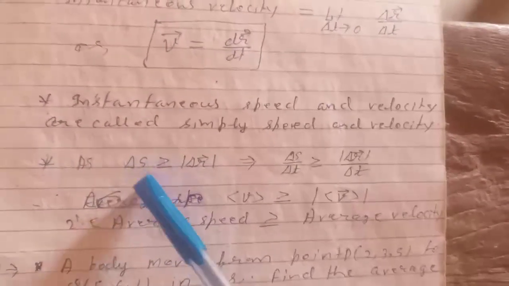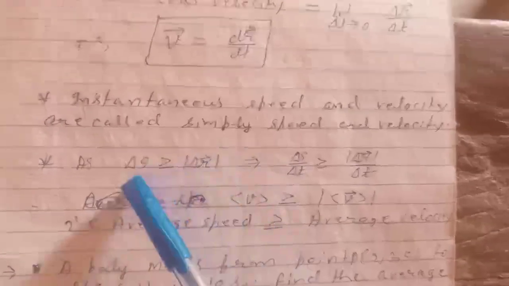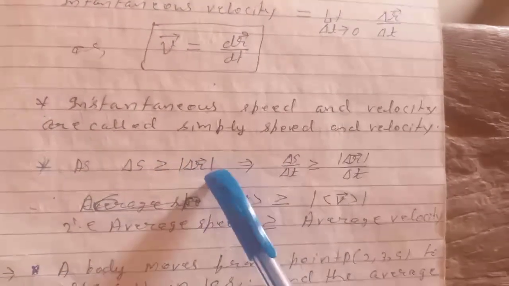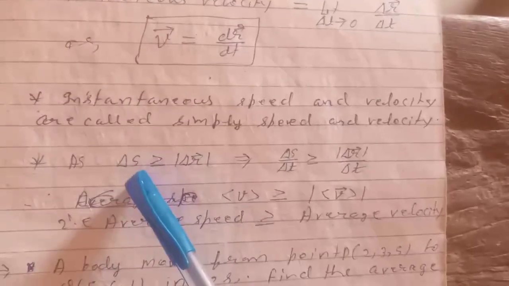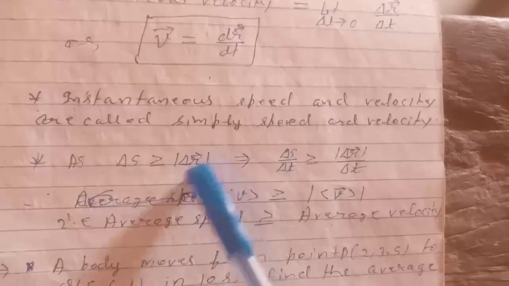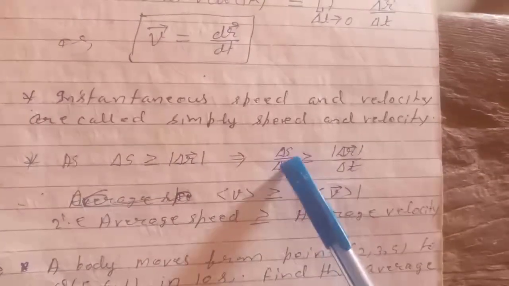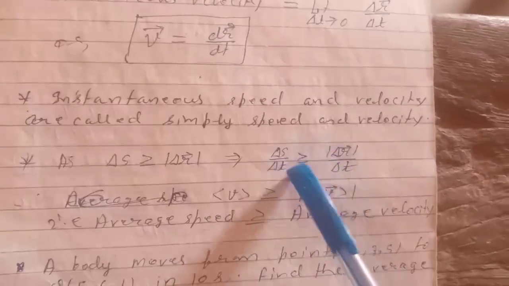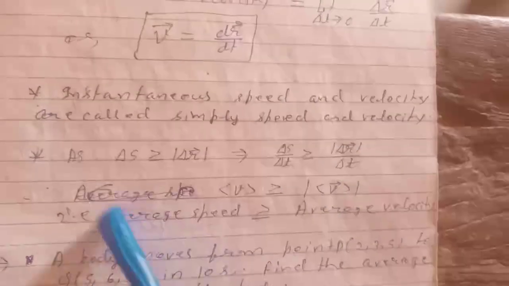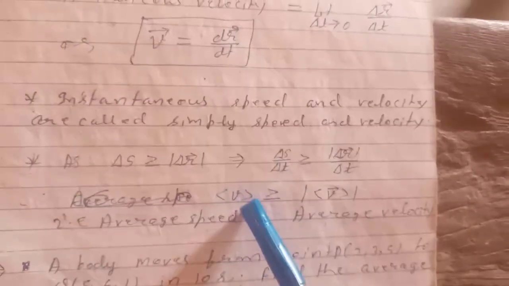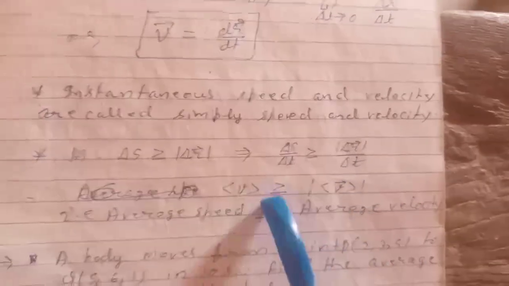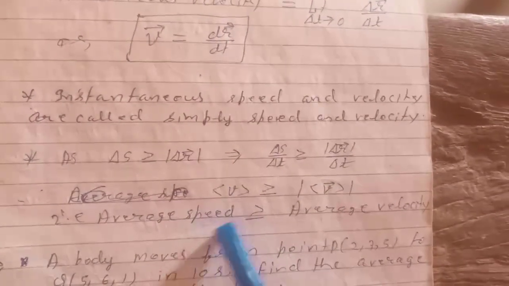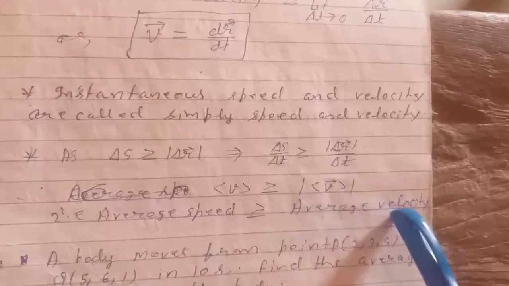As delta s, that is distance, is always greater than or equal to the modulus of delta r, this means that the distance is always greater than or equal to the magnitude of displacement. This implies delta s by delta t is always greater than or equal to modulus of delta r by delta t, that is, average speed is always greater than or equal to the magnitude of average velocity.